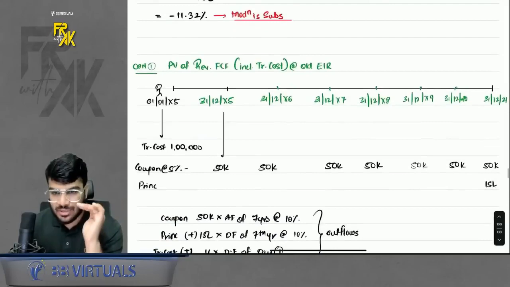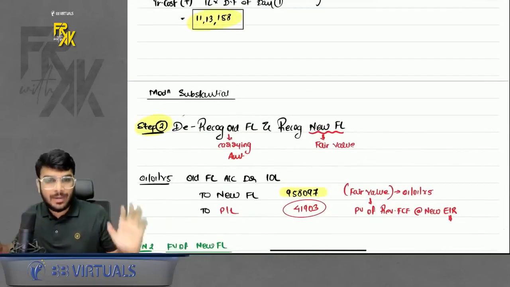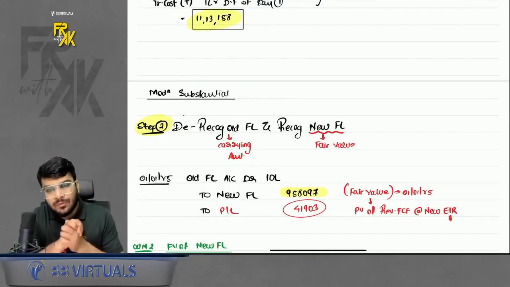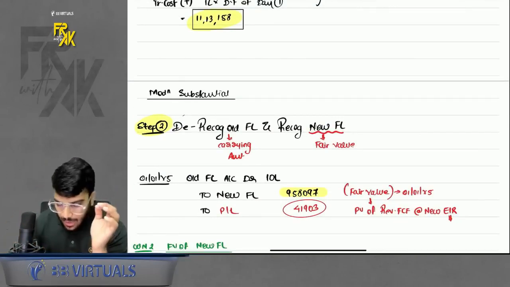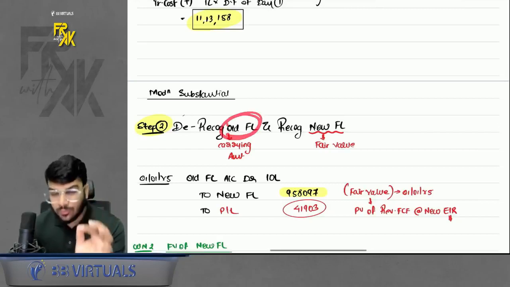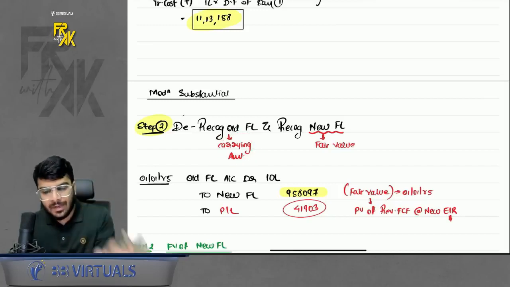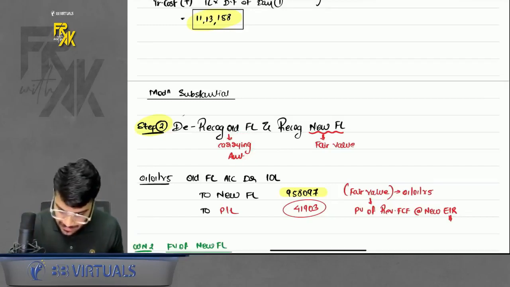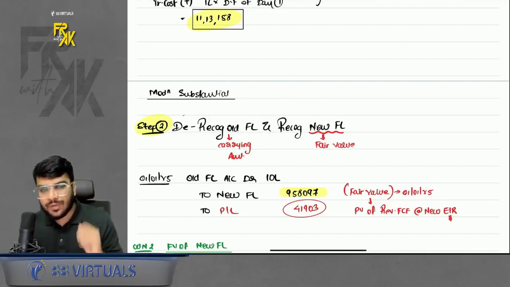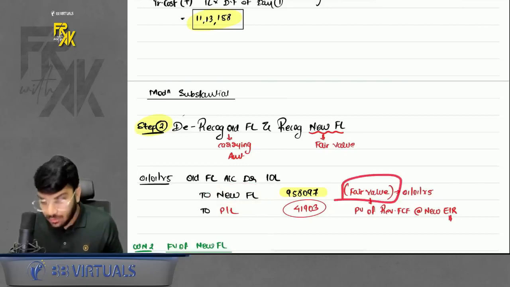When the modification is substantial, what to do now? So it is a big fight, it leads to a breakup. That means you will have to remove the old financial liability and recognize the new financial liability. Now, at what value do we remove the old financial liability? It gets removed at carrying amount. Do remember, whenever any asset or liability goes out of your books, it goes out at carrying amount. Okay, second thing, we will have to record the new financial liability. The new financial liability you will record at fair value.